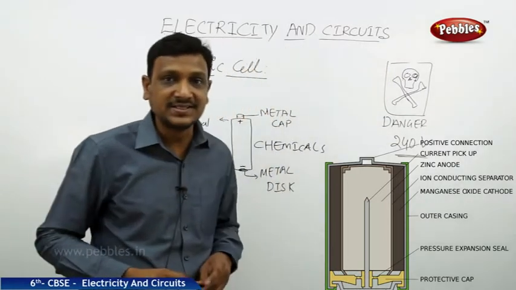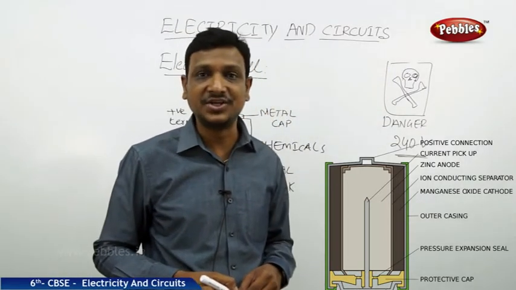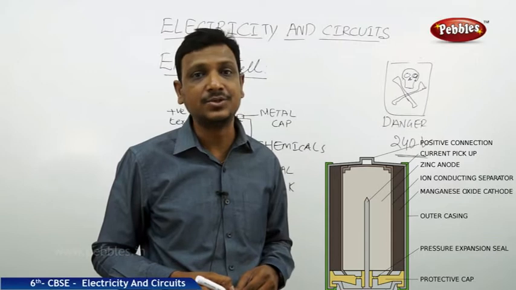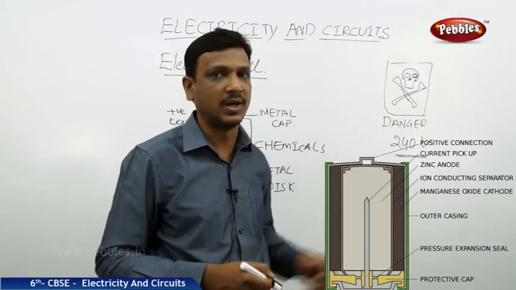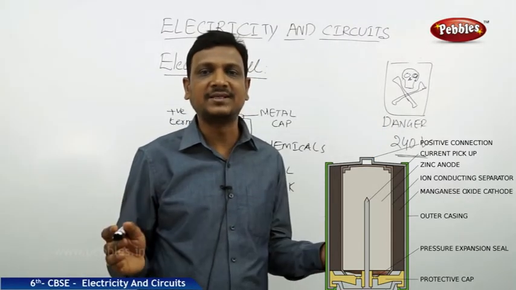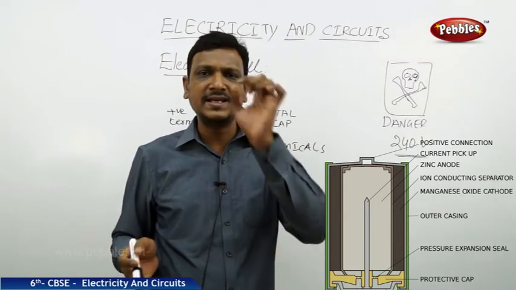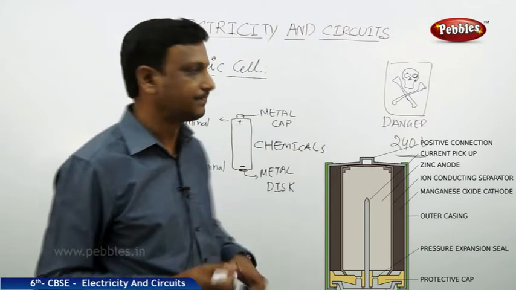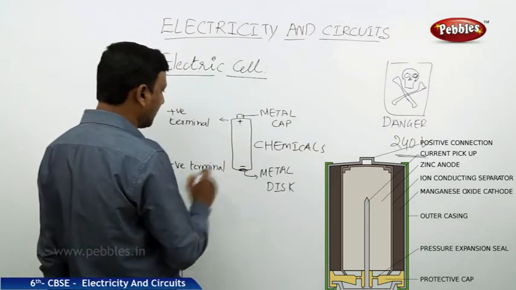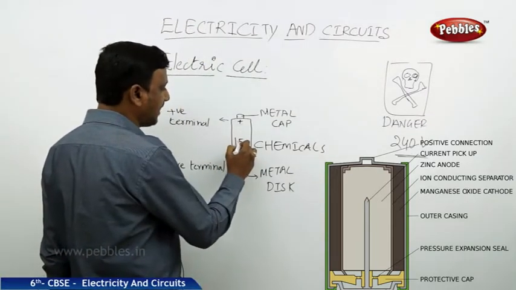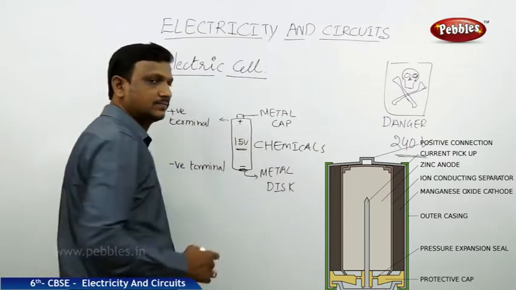So that much of electricity is dangerous. We get electric shock, sometimes may lead to death also. So that is a very dangerous one. Whatsoever the activities that are discussed in this lesson, they are involved with very little amount of electricity. That is with the cell, which is around 1.5 volts, that's all.